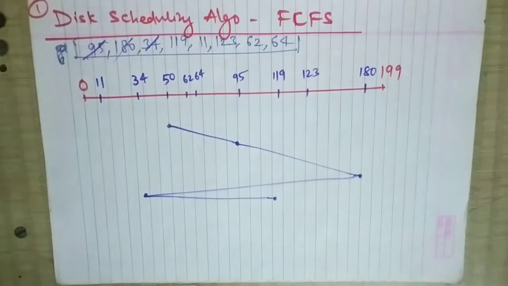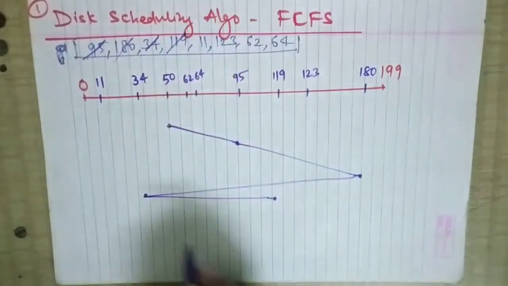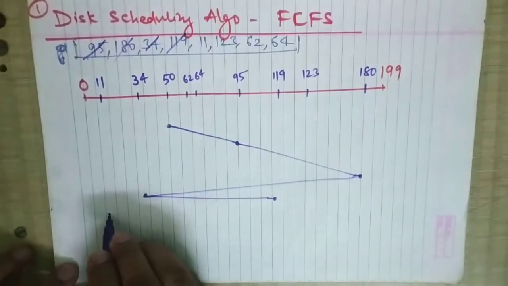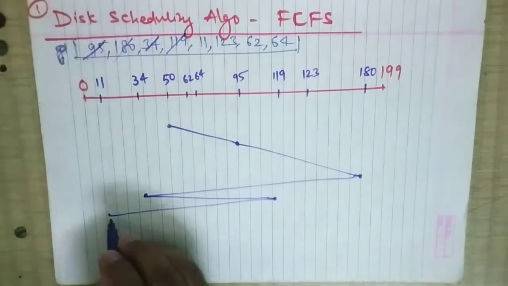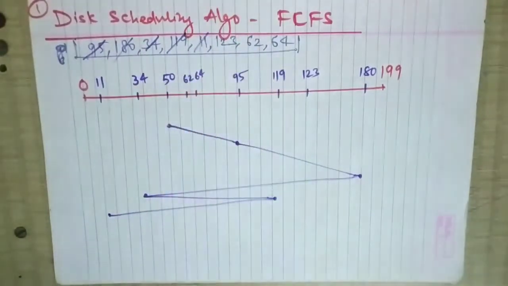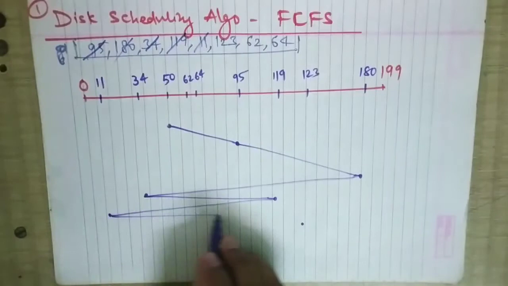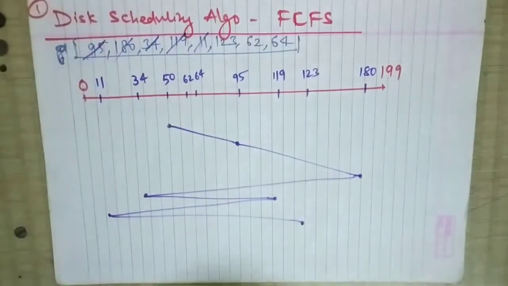119 is done. Okay, after 119 we have next is 11. 11 is there at this position. Okay, so 11 is also serviced. Now next is 123. 123 is at this position, so it will come at this location. Okay, so 123 is also done.